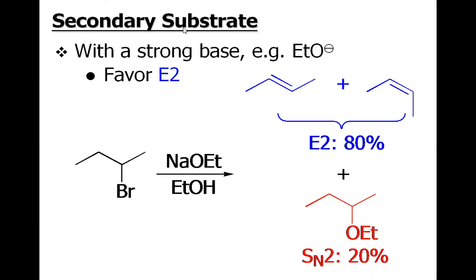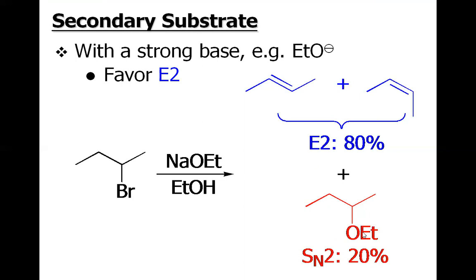However, if we have the secondary alkyl halide, not the primary, elimination now starts becoming favored. You could see from this example, this is the secondary alkyl halide. When the ethoxide attacks, we have the abstraction of this beta hydrogen to give this alkene.